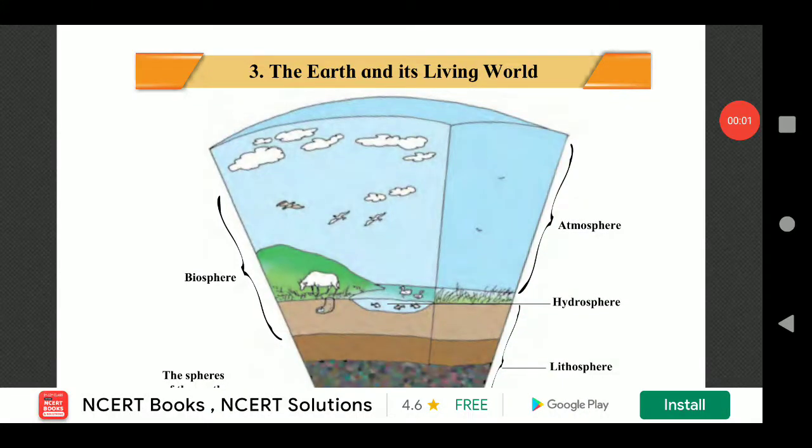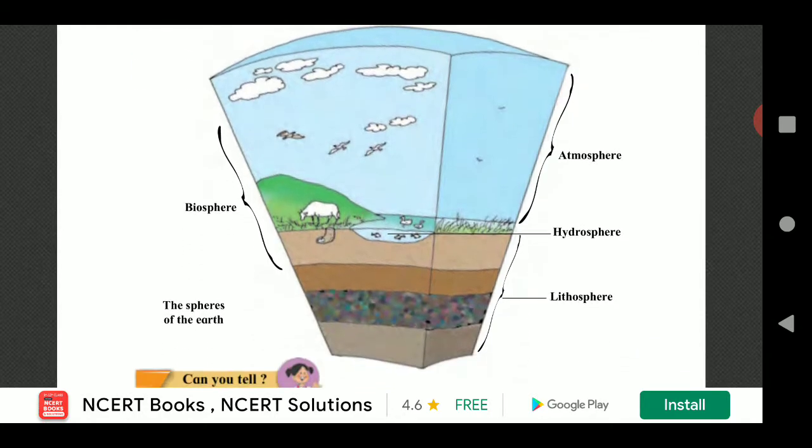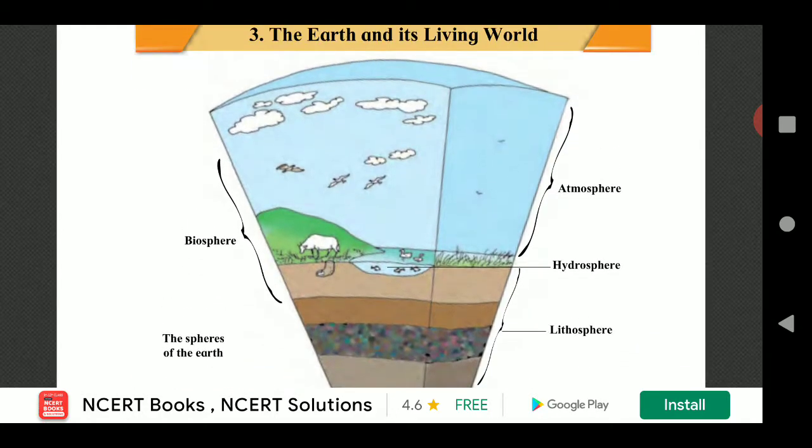Good morning students. Today we are going to learn our EVS first lesson number 3, the earth and its living world. See the figure, the sphere of the earth. Sphere means what? Area of the earth. In this figure we have to see the different spheres: atmosphere, hydrosphere, lithosphere.